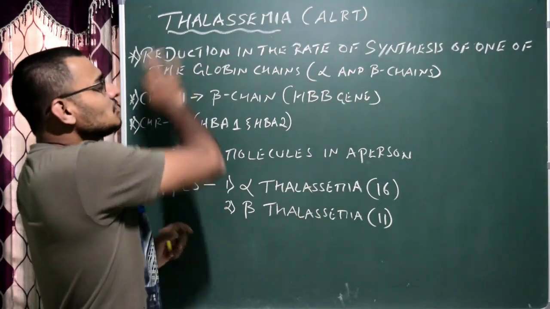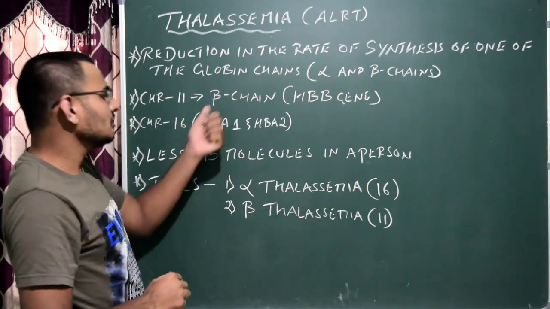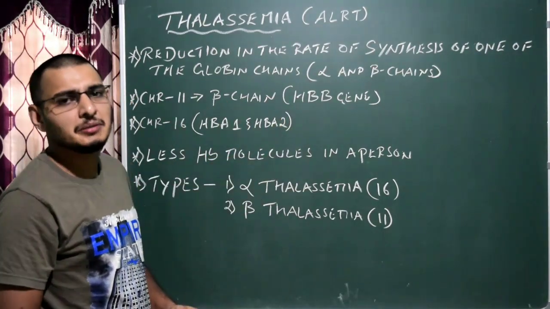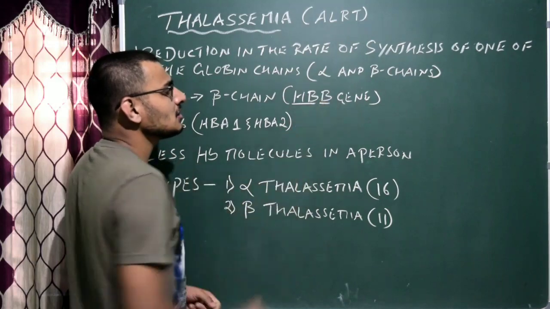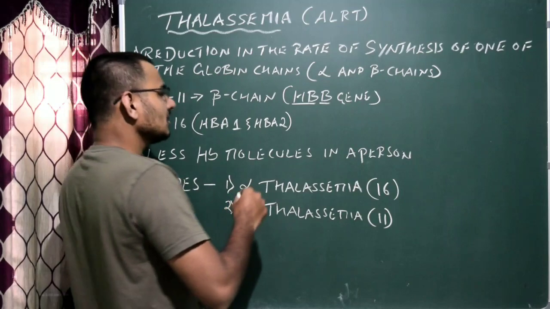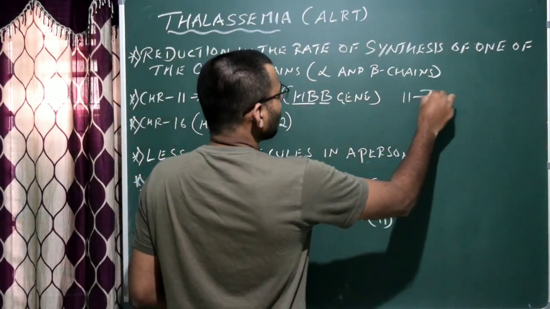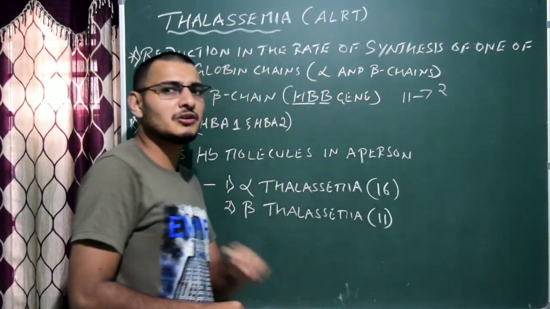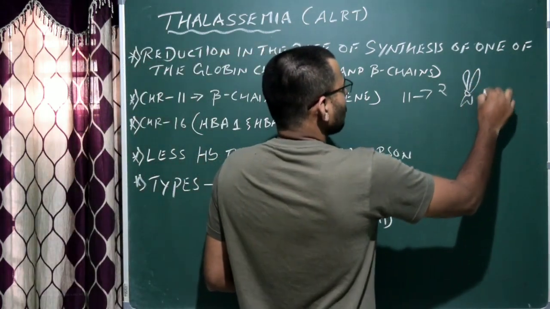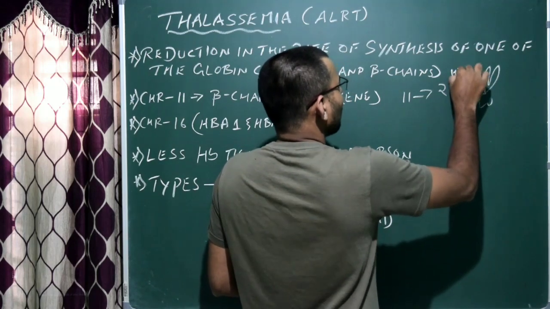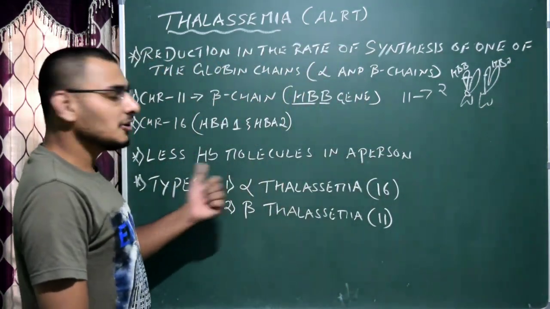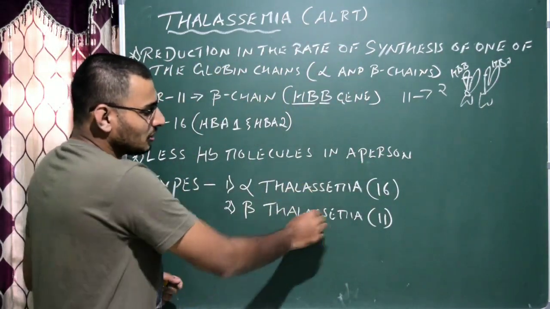Here I have written chromosome number 11, which is responsible for the production of the beta chain, because there is a gene called the HBB gene. HB means hemoglobin, B means the beta chain of the hemoglobin. How many genes are there? On the 11th chromosome, there are 2 genes, situated on different chromosomes, that is, homologous. This is one chromosome, this is the other. Here we have one HBB and here we have another HBB. Please remember it, because there are 2 types: one is alpha thalassemia, the other is beta thalassemia.